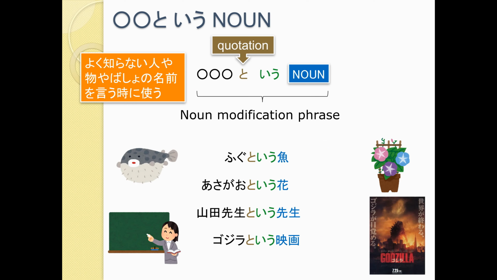they'll just put a description. So they'll say 面白いという本を読みました。That doesn't make sense unless the title of the book is 面白い. So it's not just a description, it's telling us what it's called, what the name of it is. So make sure that the part that you have before という when you're practicing this on homework is the name of the thing that you're talking about.